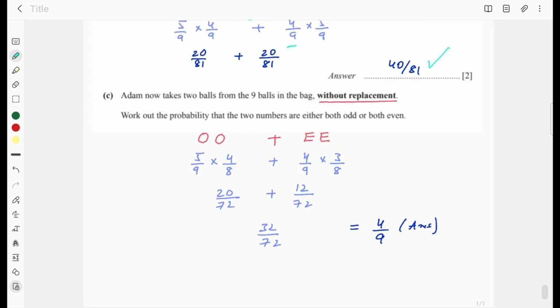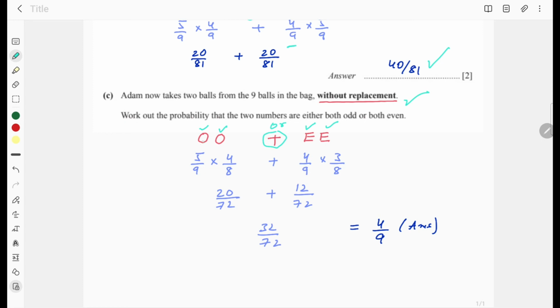Part C. Adam now takes 2 balls from the 9 balls in the bag without replacement. Now it is without replacement. Work out the probability that the 2 numbers are either both odd or both even. So either you have 2 odd numbers or you have 2 even numbers, and there is an or in between, so it's plus.